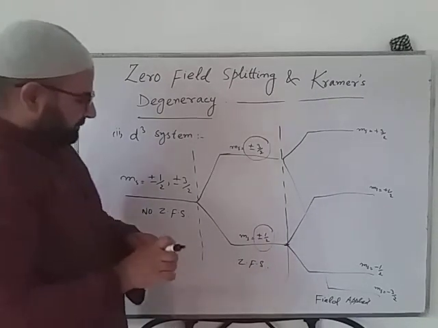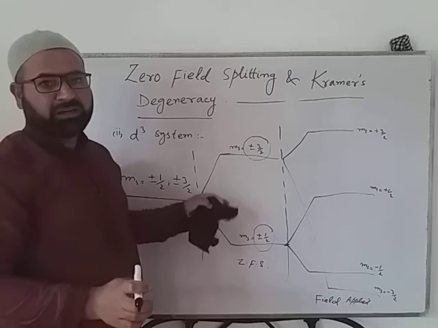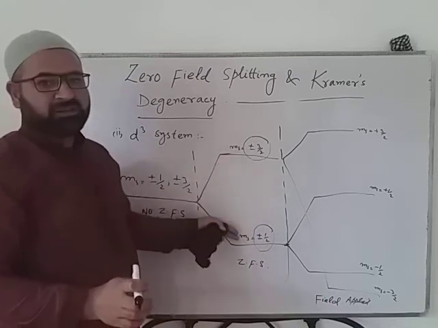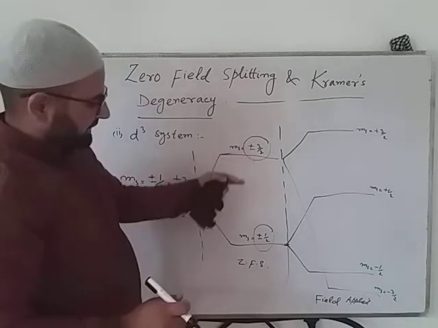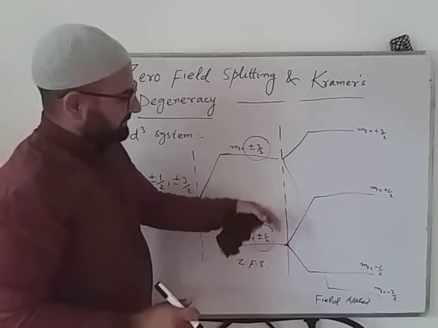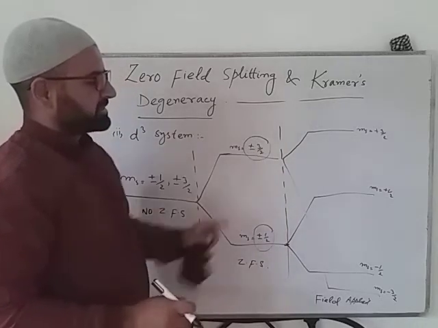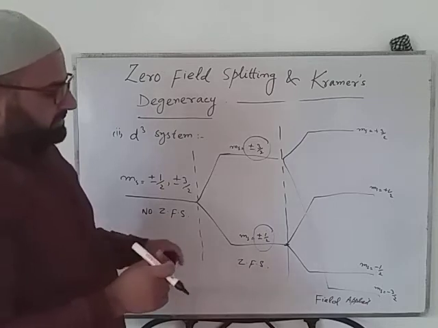When there was zero field splitting, we got two doublets, known as Kramer's doublets, because these are two degenerate states. But when the field was applied, all these degenerate states further split and gave singly degenerate spin states.